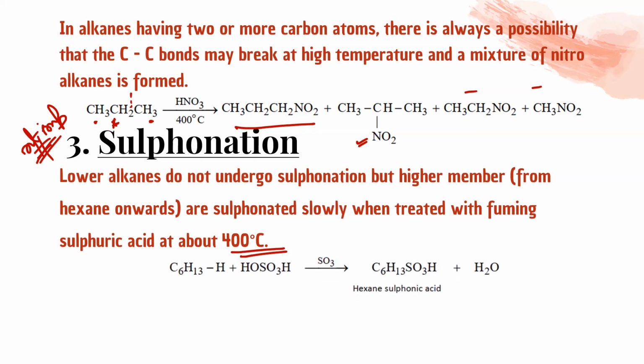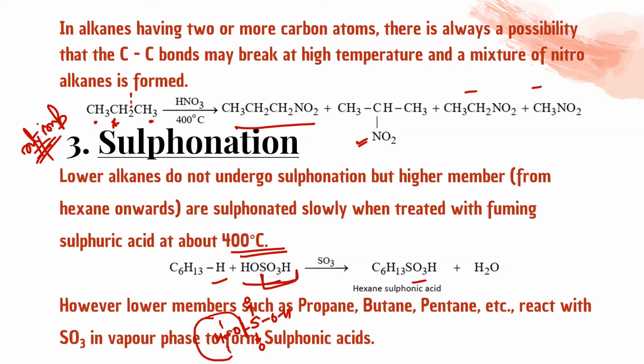This is the compound. What will happen? H will be replaced by SO3H. You know how to make the bond? Yes, like this, H2SO4. So one bond will break, and this will be attached to SO3. From here it will break. So this will give you SO3H over here. However, lower members such as propane, butane, pentane, etc. react with SO3 in vapor phase to form sulfonic acid.